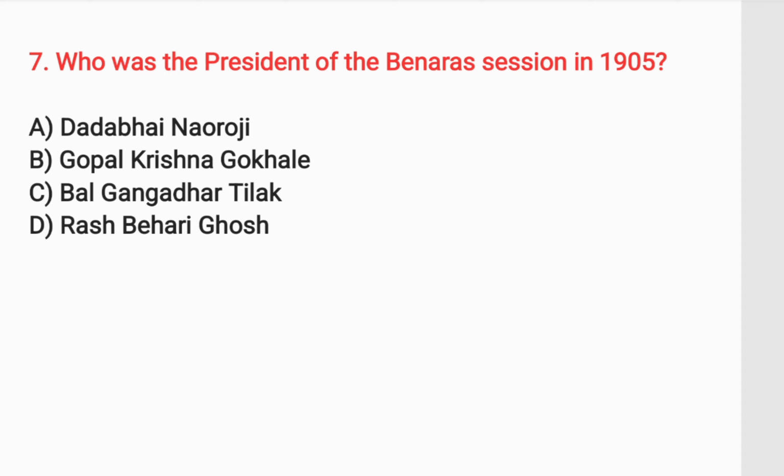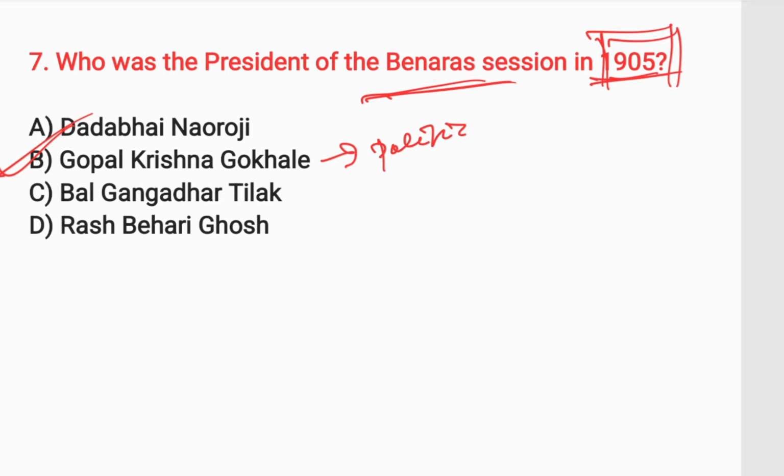Next is, who was the first president of the Banaras session in 1905? The answer is option B, Gopala Krishna Gokhale, who is known as the political guru of Mahatma Gandhi. Political guru of Mohandas Karamchand Gandhiji, or the father of the nation.